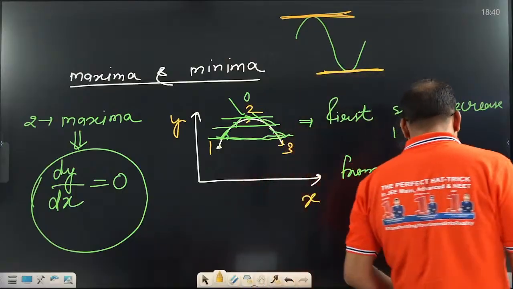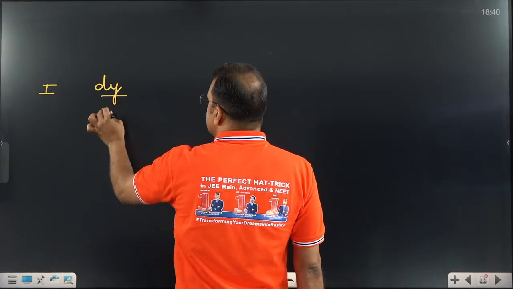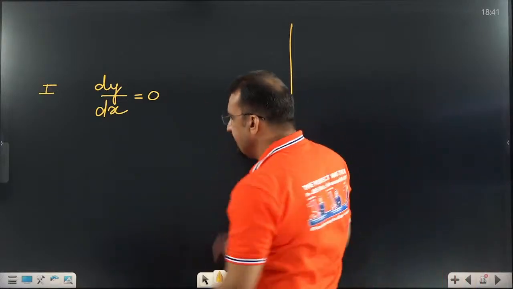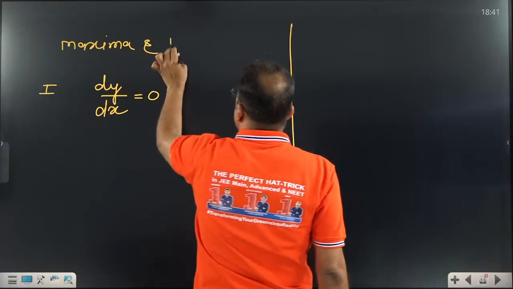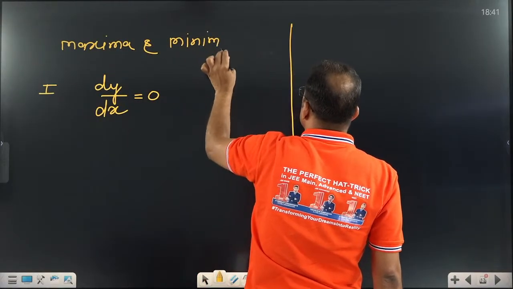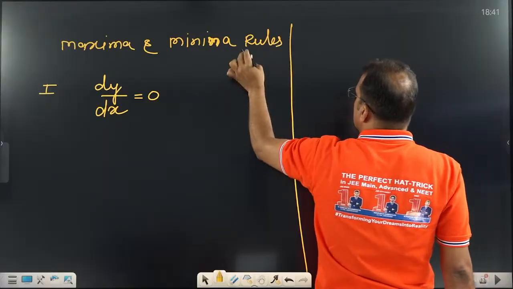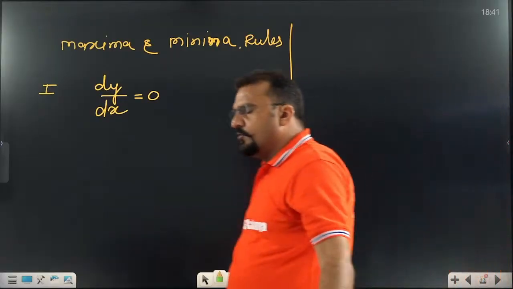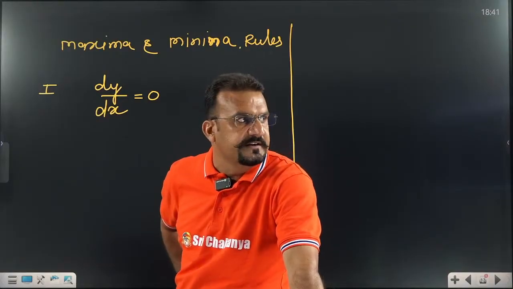So now let us write these rules. What is the rule? The first rule to find maxima and minima: first rule, dy by dx equal to 0. Let us take one example so that you can get a better idea. On this side we are writing the rules for maxima and minima, and on this side I am going to solve one example. Whenever you try to learn physics from examples, you will remember it for a longer time. Yes or no? Don't try to directly memorize the physics concept. Just try to solve the question so that you can get a better idea.